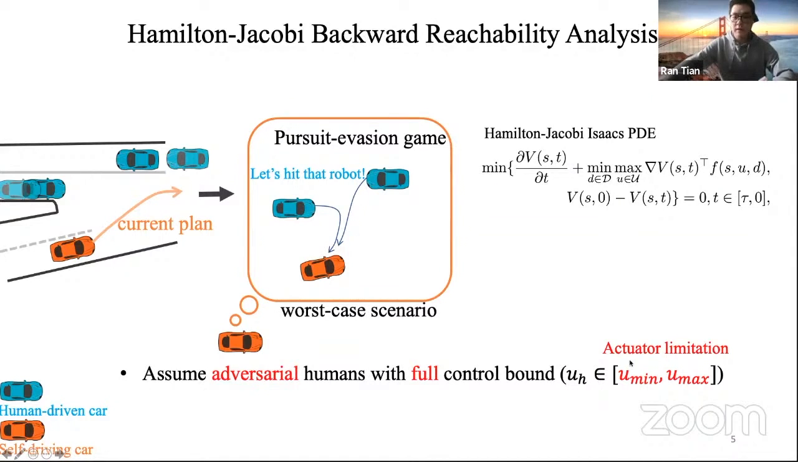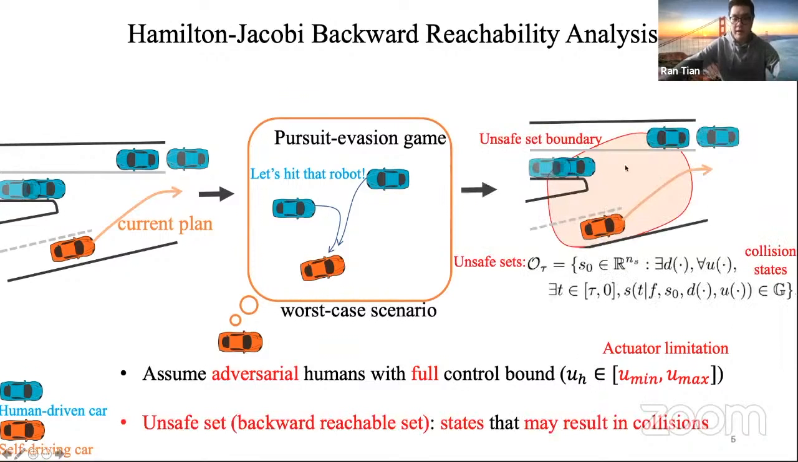We also assume that in this pursuit evasion game, the human-driven car has full control bound, which means it can maneuver freely and is not constrained by any other factors except its physical limitation. Then by solving this Hamilton-Jacobi-Isaacs PDE, we can compute an unsafe set, which contains a set of initial states from which the human action can drive the joint system to some collision states, despite the optimal control efforts from the self-driving car.